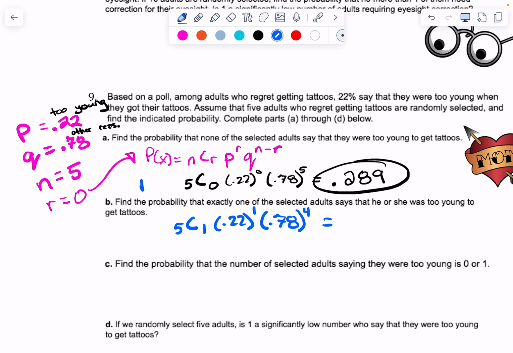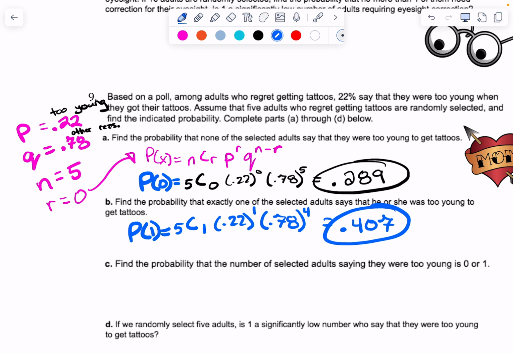If you like the labels, you can put P of 0 equals and P of 1 equals, and that sometimes helps you keep stuff straight. 0.407, okay, 40.7%, right?